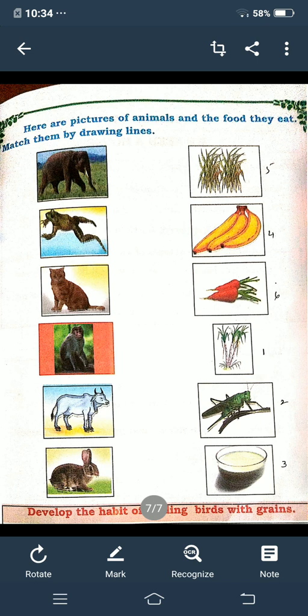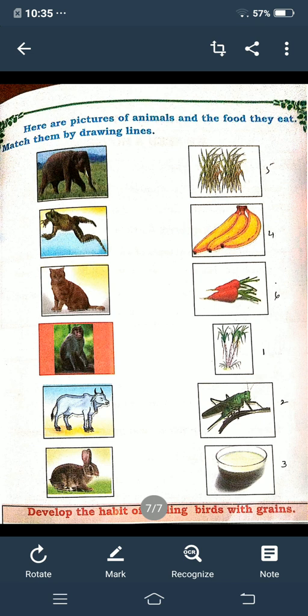Next is rabbit. What will it eat? It will eat carrot. In the B side, in the third line, the carrot picture is there. So you write 6 there. Once again: elephant, sugarcane; frog, grasshopper; cat, milk; monkey, banana; cow, grass; rabbit, carrot. Okay children, so the numbers are 5, 4, 6, 1, 2, 3.